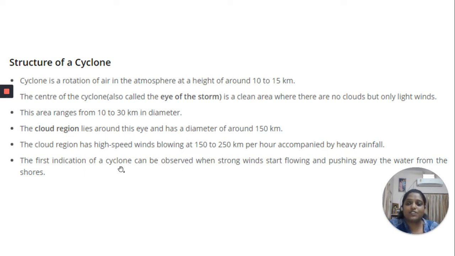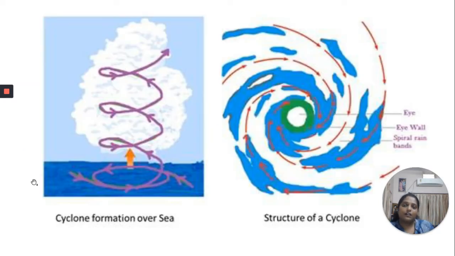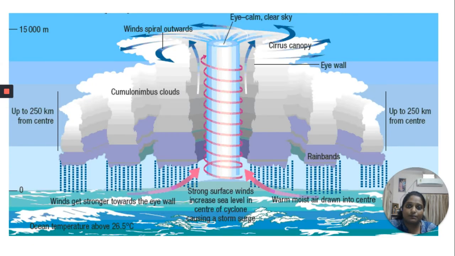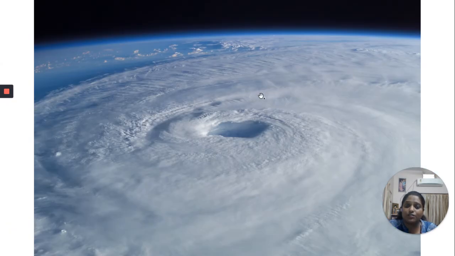The first indication of a cyclone can be observed when strong wind starts flowing and pushing the water away from the shores. In India, the most destructive cyclone occurred in West Bengal, where around 5 lakh lives were lost. This is the structure of a cyclone.